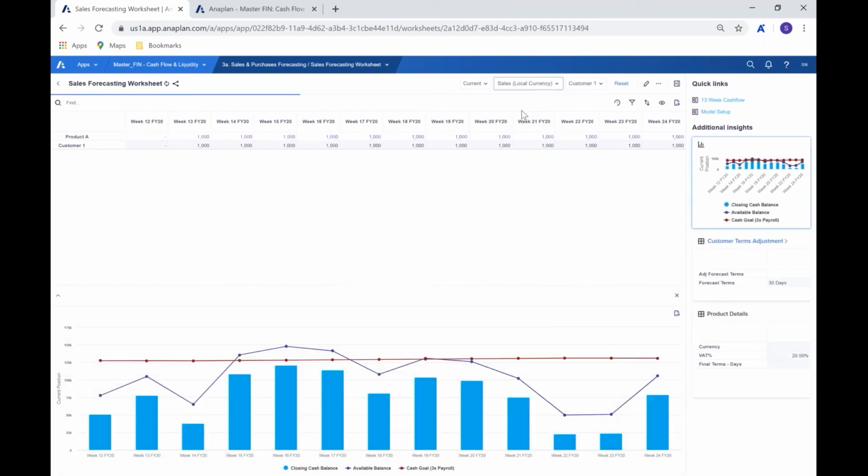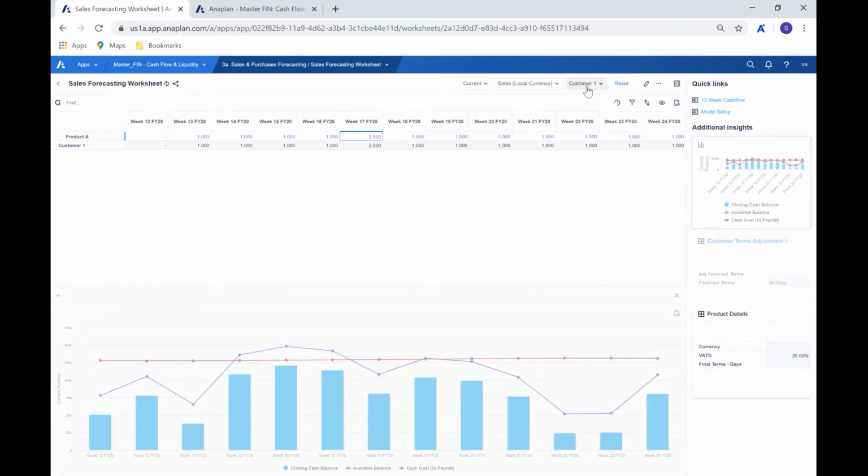So when we're inputting at local currency and we want to be making any changes, the key thing to note here is that for the changes that we're making, for example, in week 17, the impact of that is going to be in line with the terms that we have, the receivable terms that we've put in place. So if they're 30 days, it's going to apply accordingly. If they're 60 days, it's going to apply accordingly. So if we expand this out to its full view,